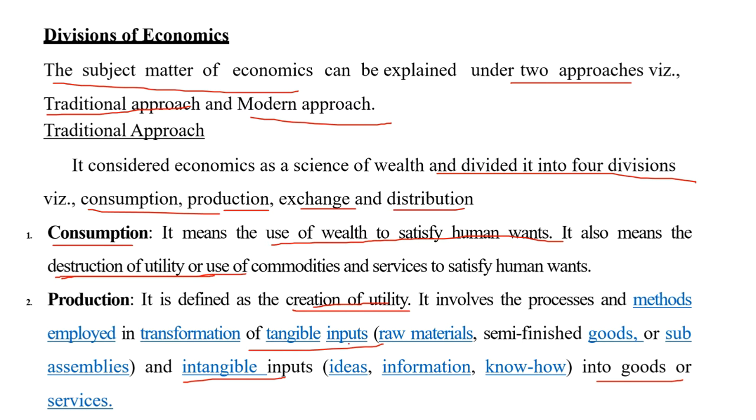Tangible inputs are quantitative inputs such as raw materials, semi-finished goods, and sub-assemblies. Intangible inputs are qualitative inputs such as ideas, information, know-how, etc.